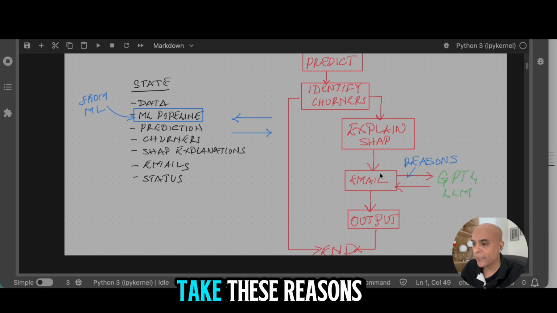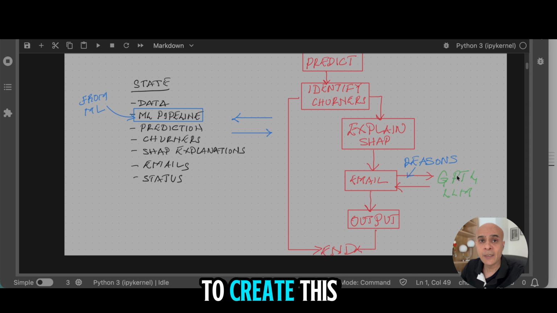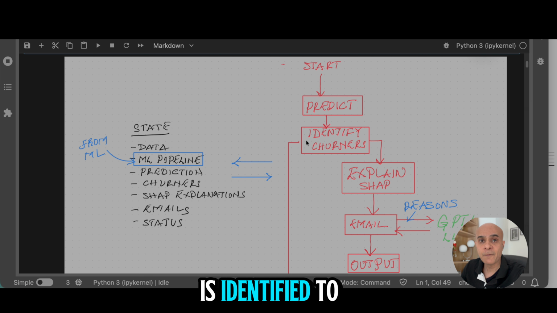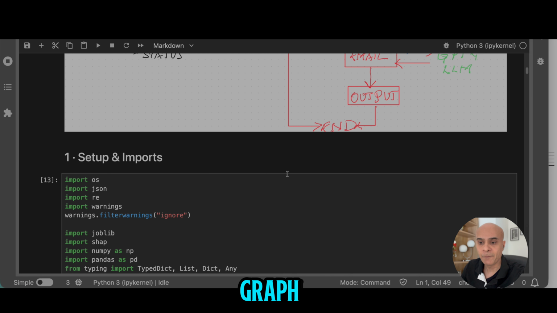And we are going to take these reasons and send them to a GPT-4 large language model, which is going to create these retention emails, and then these emails will be saved and the graph is going to end. If no customer is identified to leave, we're simply going to end the graph.